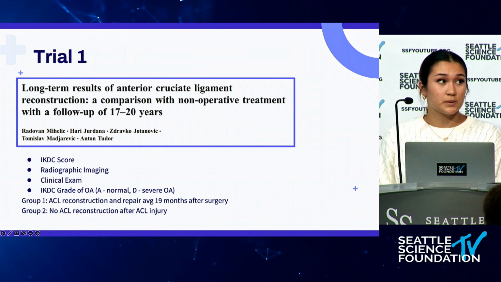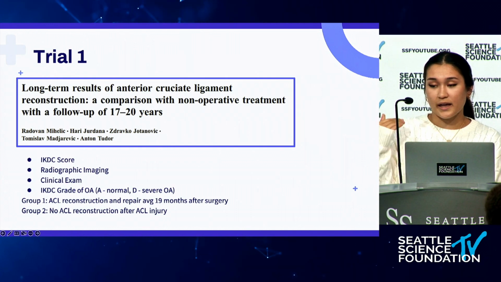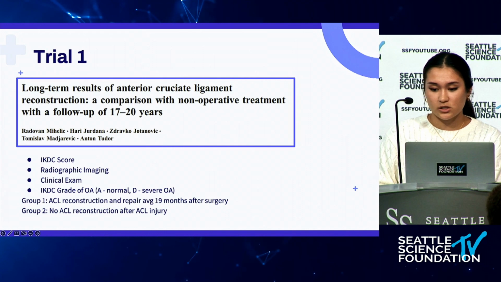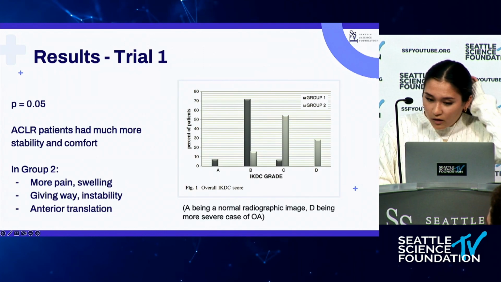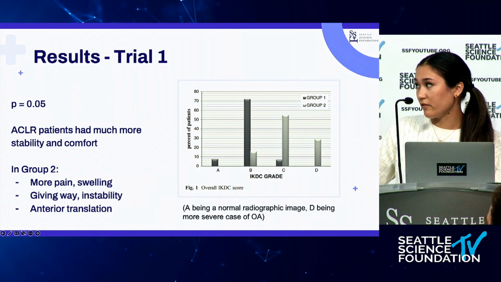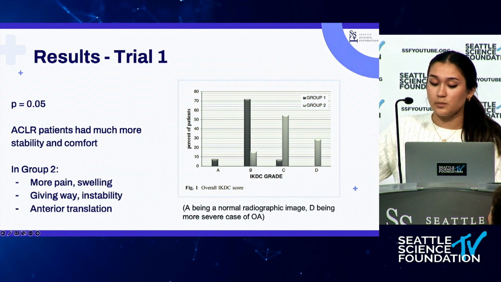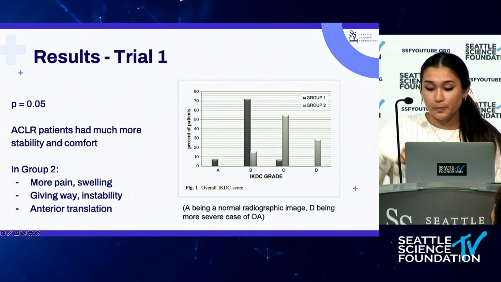And this study was specifically split into two groups. Group 1 was patients with ACL reconstruction and/or meniscus repair, and Group 2 was the conservatively treated ACL injury patients. On this graph, you can see that A is the normal radiographic image of a non-osteoarthritis knee, and D is the most severe case of OA in these patients that was seen on the radiographic imaging.